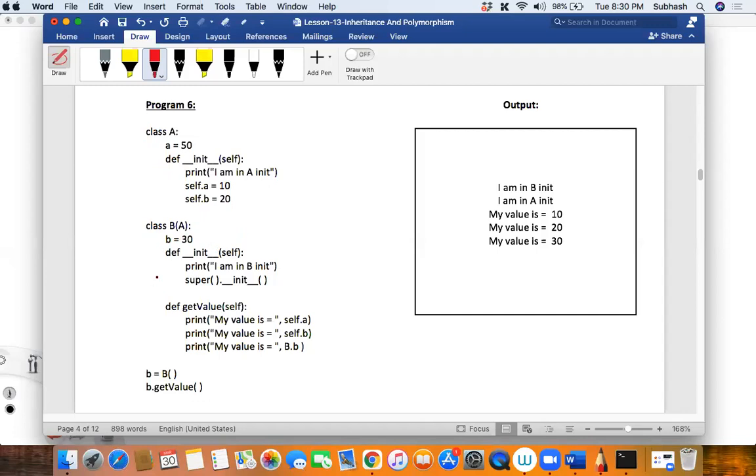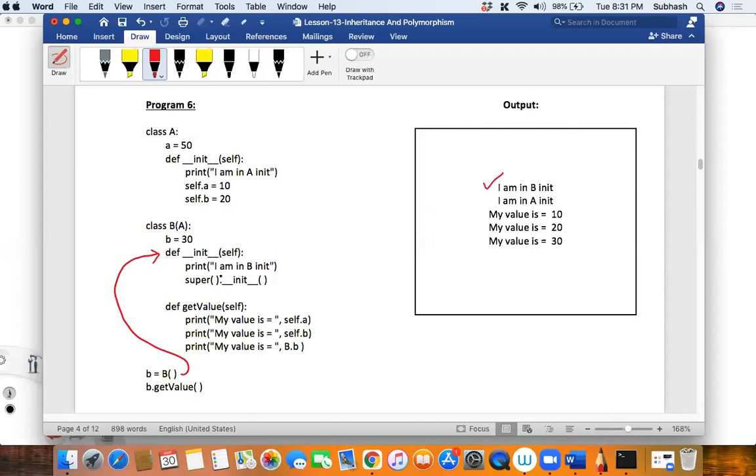Okay, so now tell me what will happen over here. I'm saying b is equal to B(). So what gets called? Can you tell me what gets called? What gets called is the dunder init method of the class B, right? And inside that, what is happening? "I am in B init" will get printed, isn't it?